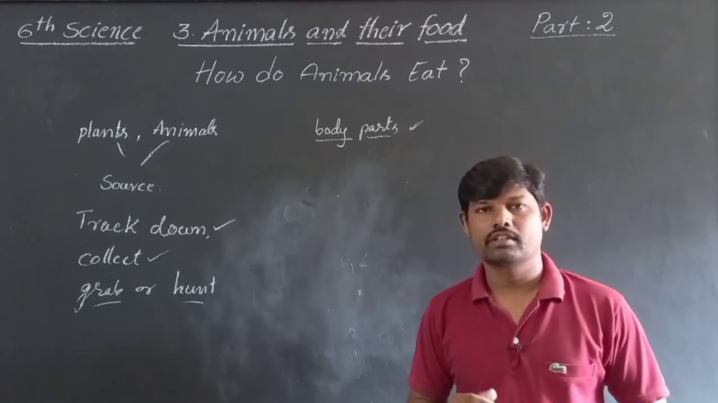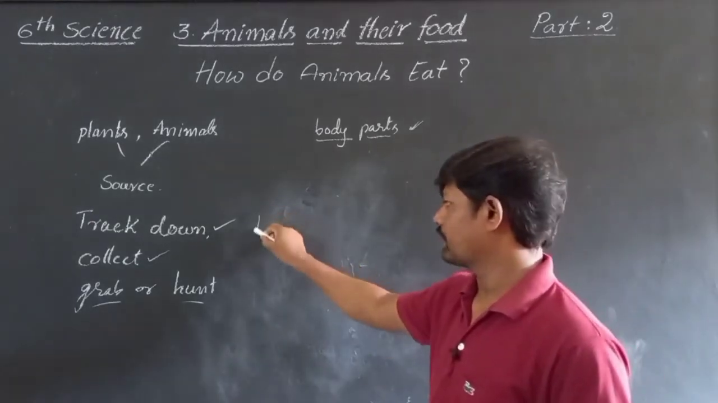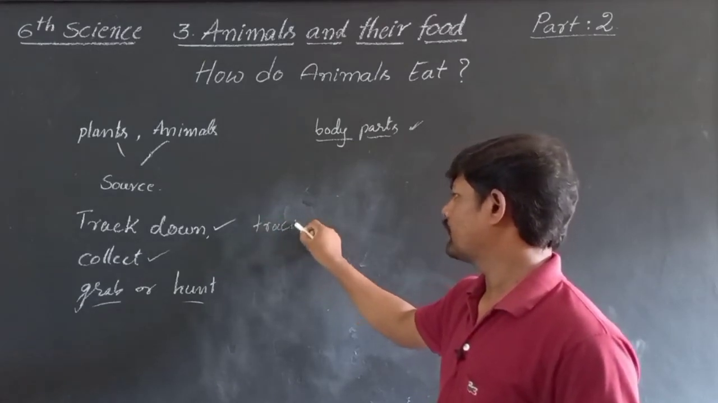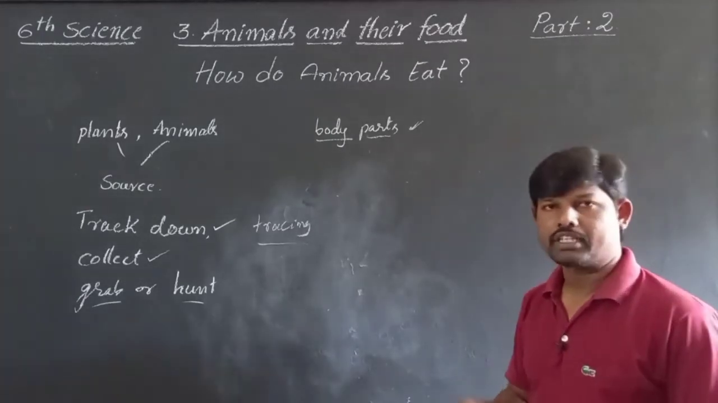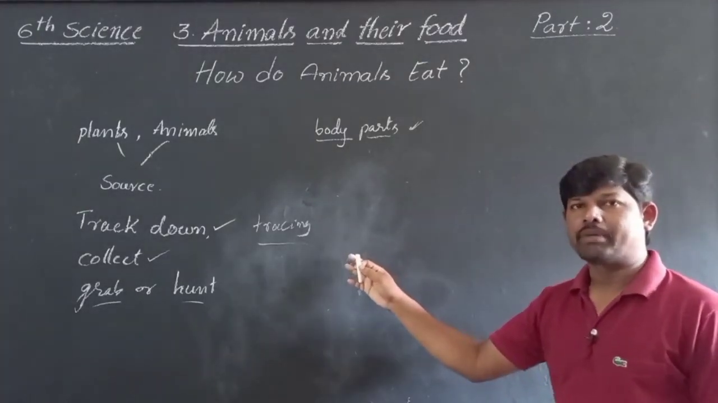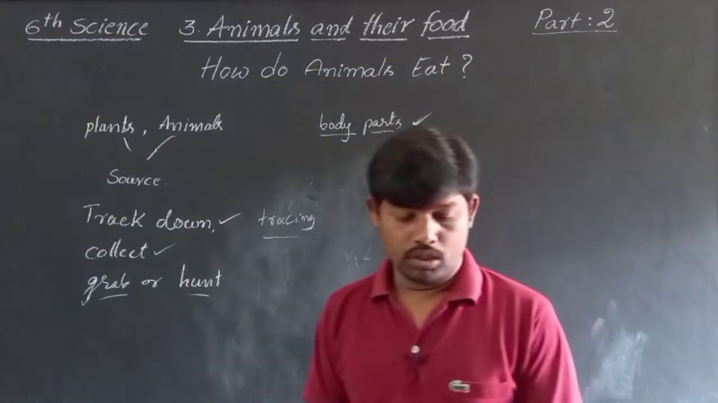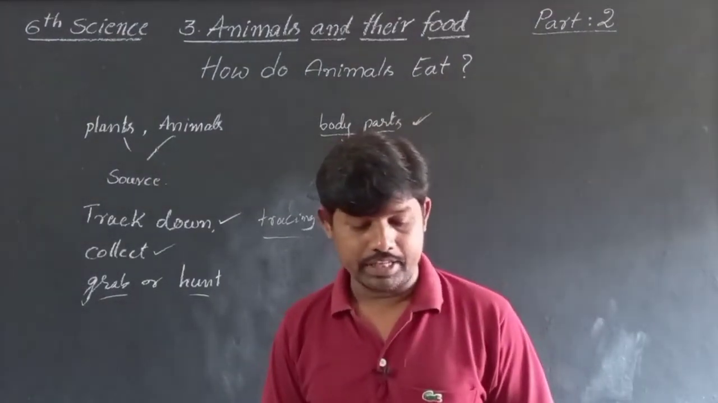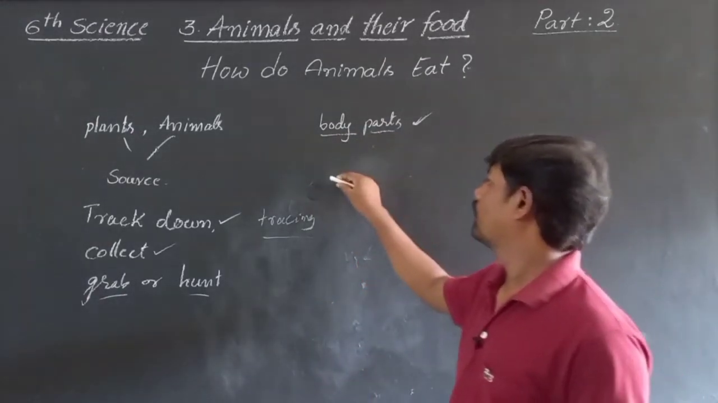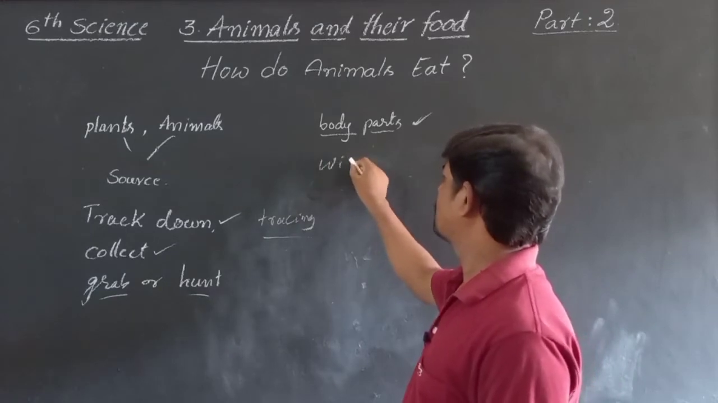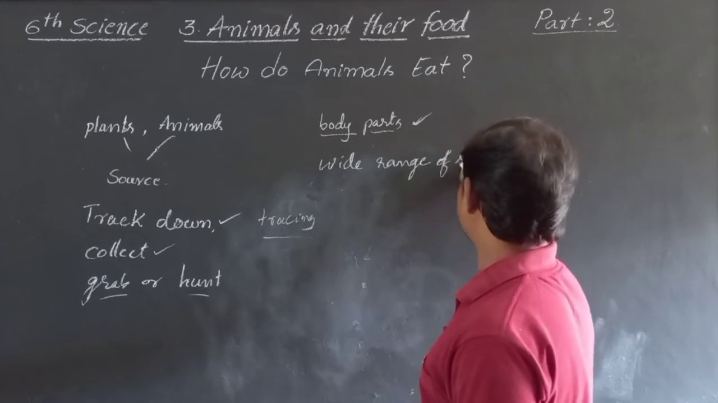For this, tracing food means they have to track down where the food is available. This is very important. For this purpose, different animals have different body parts that help them. To do this, they use a wide range of senses.